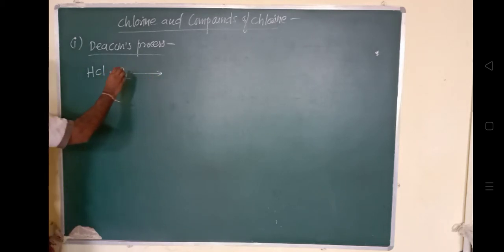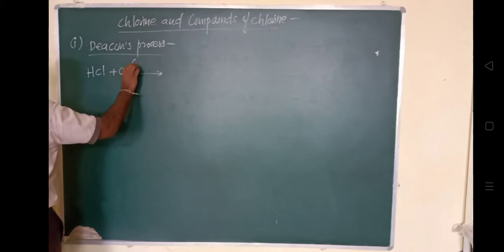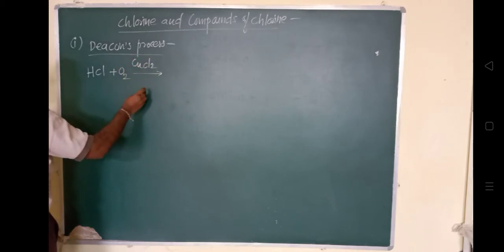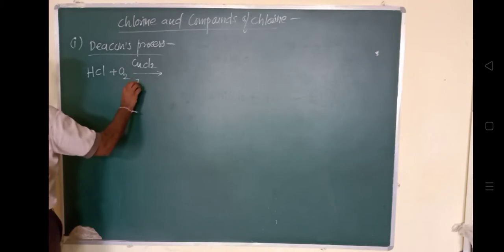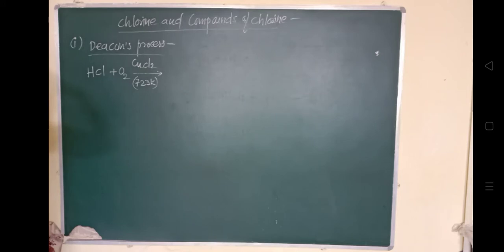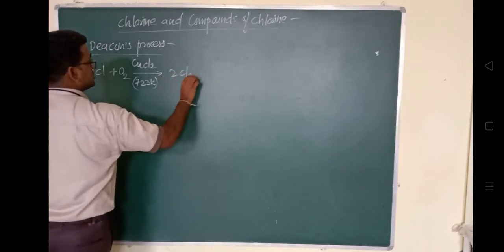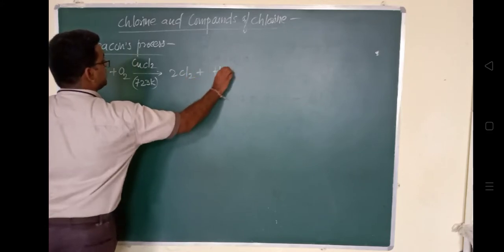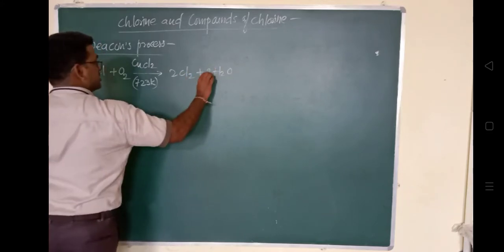CuCl2, and at a temperature of 723 Kelvin. So when this hydrogen chloride reacts with the normal atmospheric oxygen at 723 Kelvin, this will give rise to chlorine gas: twice Cl2 plus twice H2O will be obtained, at a temperature of 723 K.